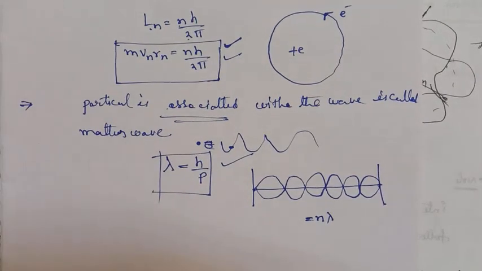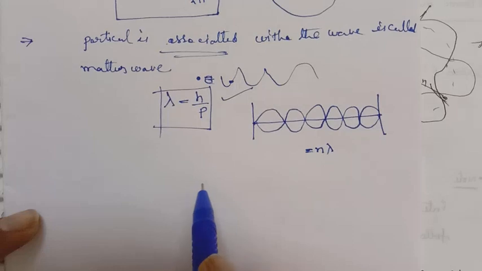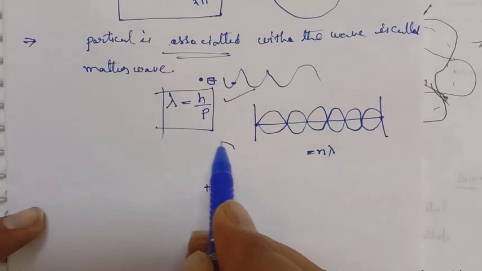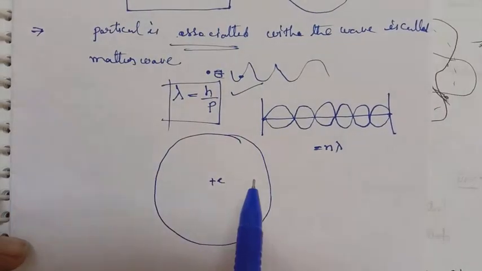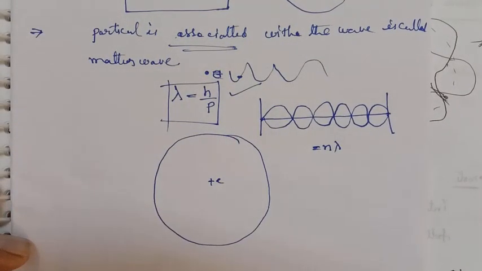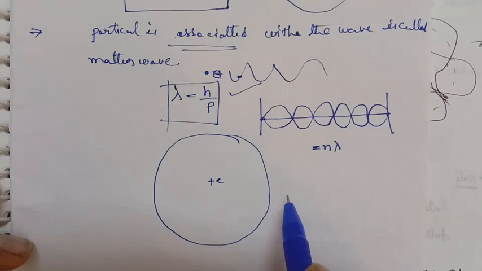The same phenomenon I can apply here. Suppose this is the positive charge, and the electron is revolving around the nucleus in any orbit, where the orbit number is n.